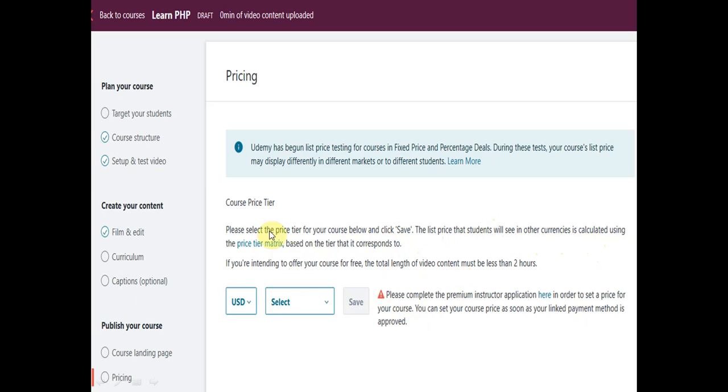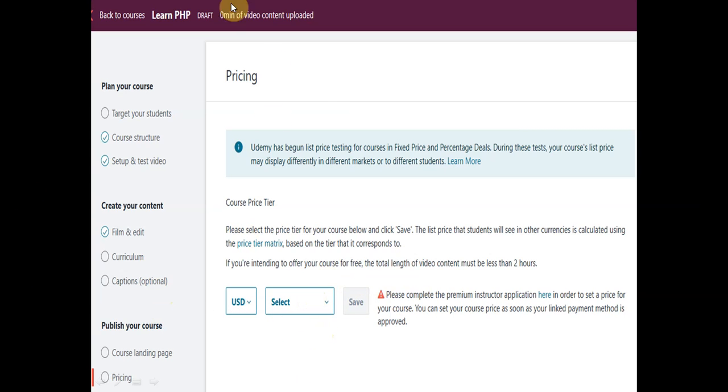So you can see the instruction here, and as per the instruction we can do accordingly. Please complete the premium instructor application here in order to set the price for your course. You can set your course price as soon as your linked payment method is approved. So it needs approval also.